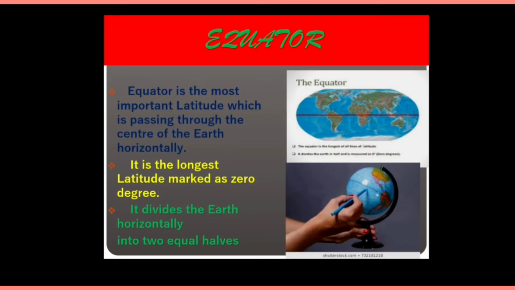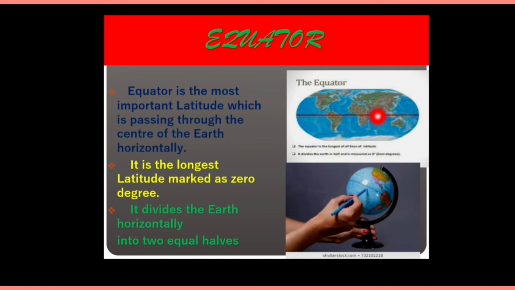Now I will explain you about the equator. Equator is a very important parallel. Means it is a horizontal line which is passing through the center of the earth. You can see this line, and it is dividing the earth into two equal halves horizontally, which are known as hemispheres. And this equator is the longest latitude.